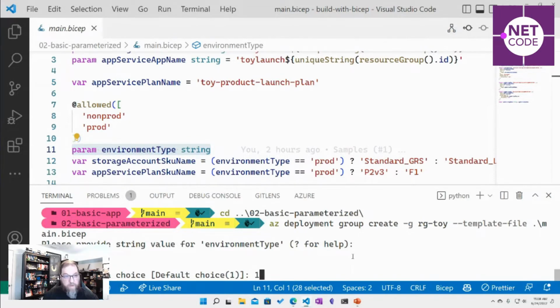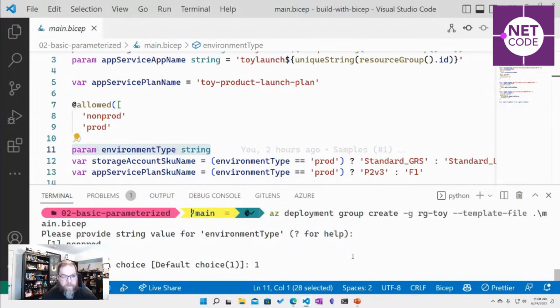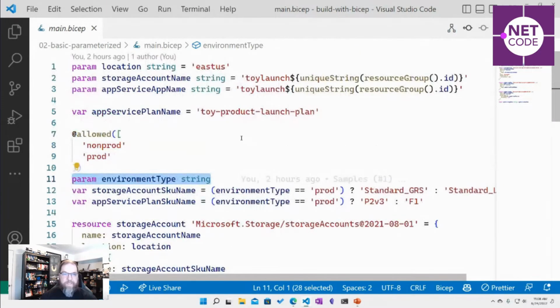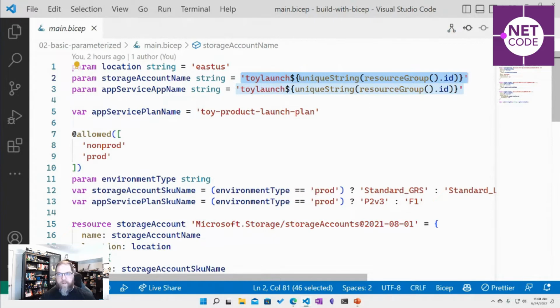And because of the allowed choices, it gives me a couple of options here. But let's look at some of what's happening in this file. Well, we're setting strings. That's easy. But then we've got this stuff over here. We've got a dollar sign and curly bracket, so we're going to do an expression inside of that. We're going to do what's called string interpolation. It's going to combine this string, which we hard coded, and whatever's inside of these curly braces.